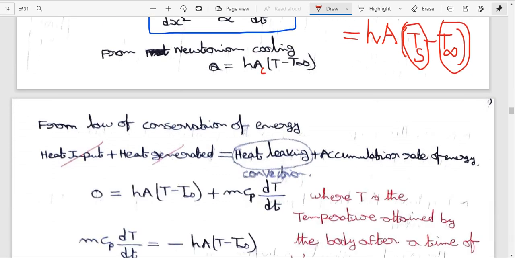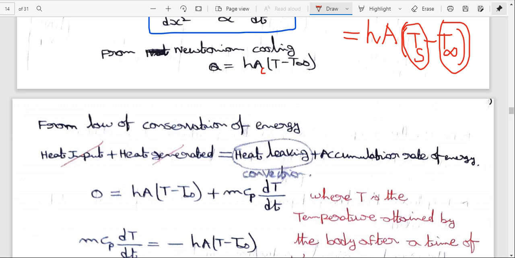In this derivation we can proceed in two ways. The first is from the law of conservation of energy, or otherwise you can derive it from the equation: heat loss by the body is equal to heat transfer to the environment. That means Q equal to minus hA (T minus T infinity).